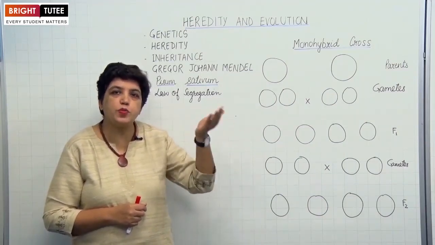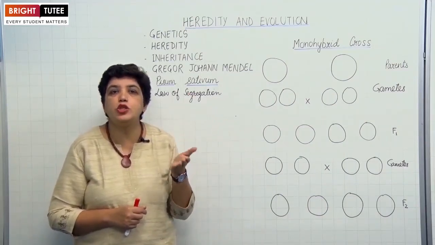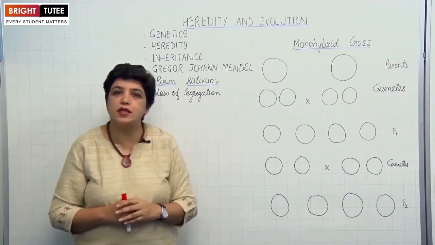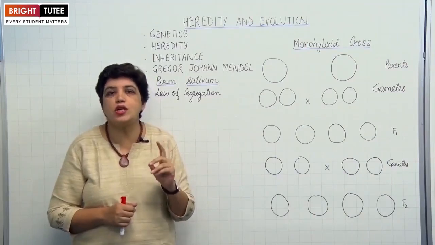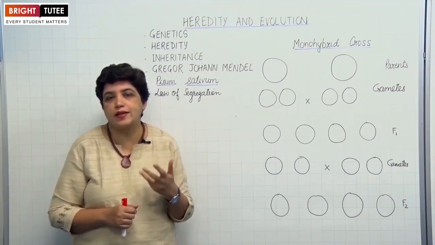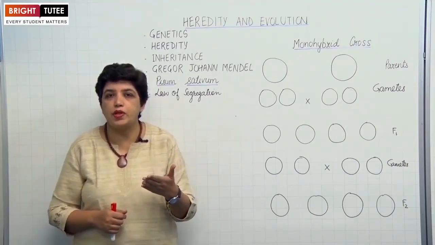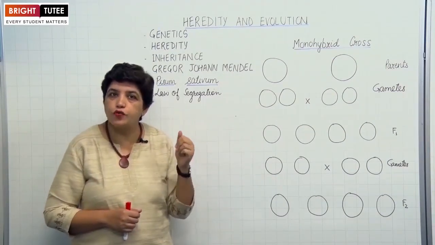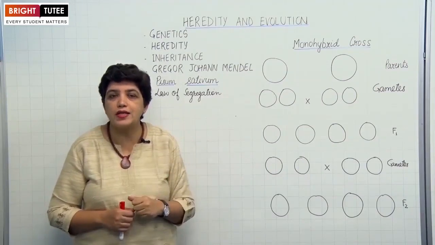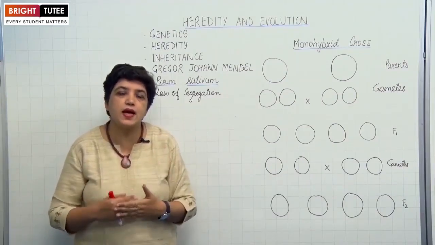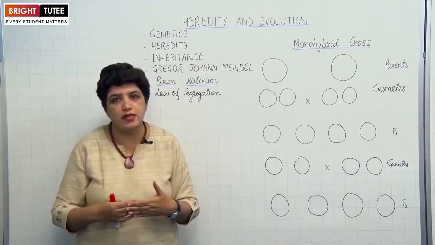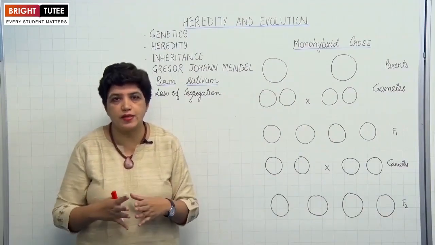When the parents produce offspring, the information is passed on through these genes. There are thousands of genes in the chromosomes, and each gene is responsible for our characteristics. For example, your height, color of your skin, texture or color of your hair, color of your eyes, all these characteristics are determined by the genes which you inherit from your parents. This is all about inheritance.